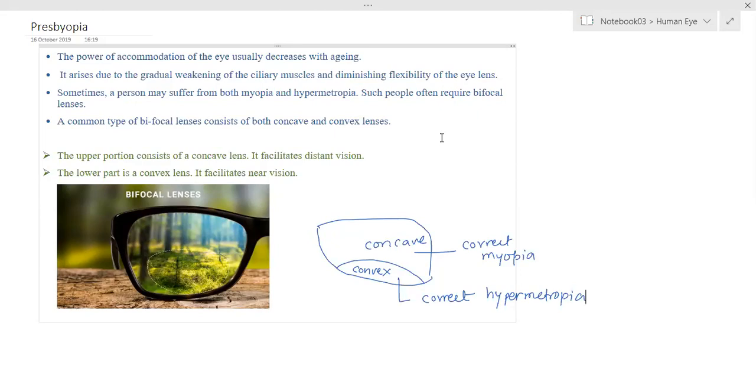So due to that, refraction is not possible. And the second thing is the full eye lens becomes turbid, translucent. It will not remain transparent. That happens due to old age only. It becomes completely translucent.